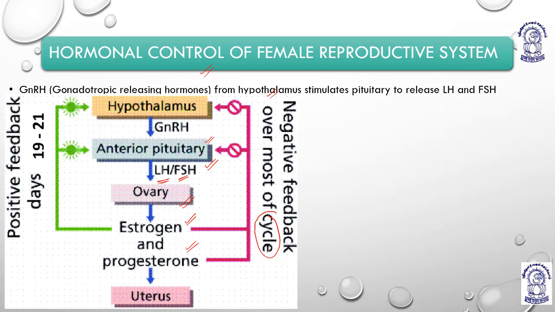But when I talk about estrogen only, not progesterone, estrogen creates a positive feedback, especially in the last part of the menstrual cycle, from 19 to 21 days. So in this phase, estrogen creates a positive feedback to the hypothalamus and anterior pituitary. The reason is that on the 14th day the ovulation happens. So just after 13 days of the start of the menstrual cycle, ovulation starts.